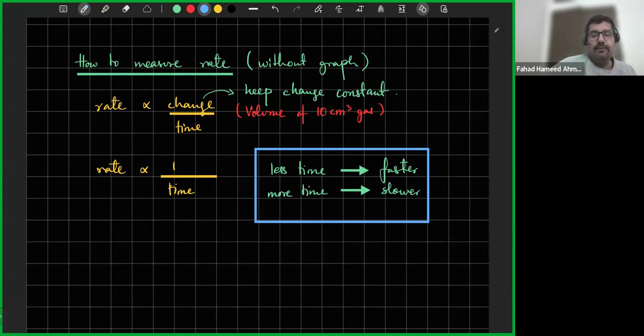चलिए फिर lecture 2 के अंदर we'll do the factors that affect the rate of reaction. और फिर lecture 3 में we'll do past paper questions.